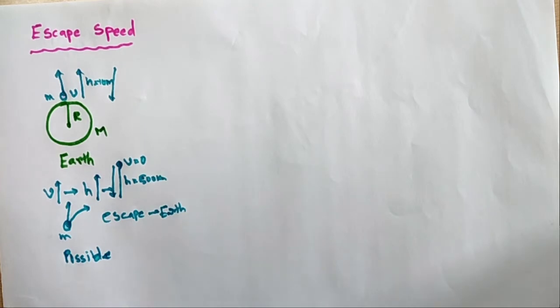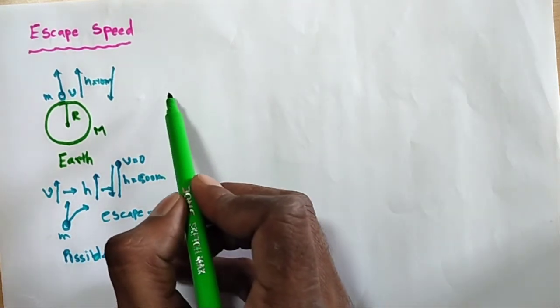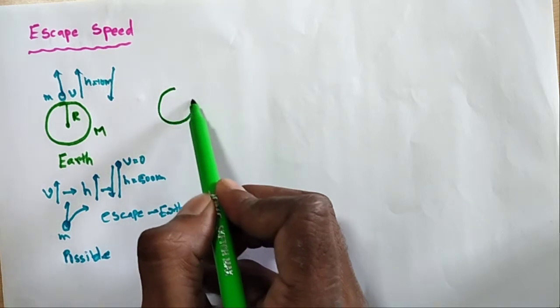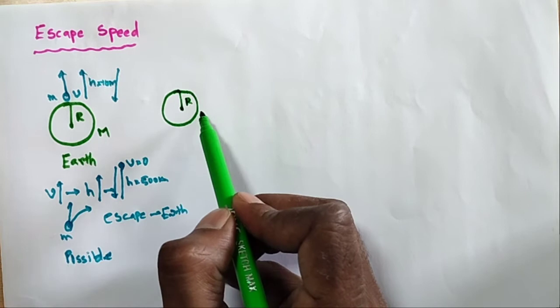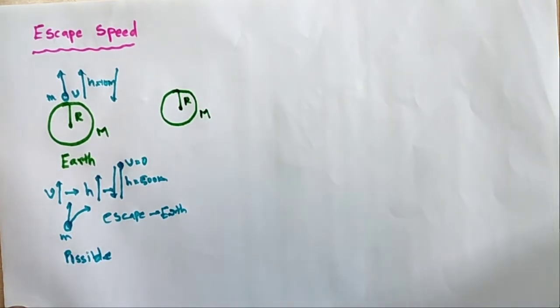So the escape speed, let us take the same thing. This is our earth. We know the earth has radius capital R and M is the mass of the earth.